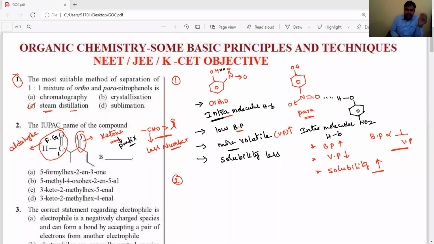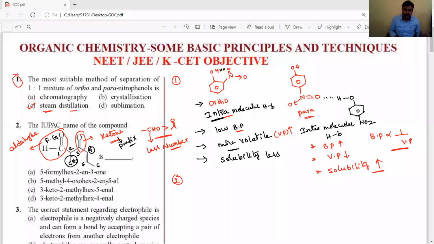This is the C double bond O H. This is the first carbon. According to that, we have to identify the longest carbon chain. 2, 3, 4, 5 and 6 carbons are present in the longest carbon chain, and at the third carbon a C double bond O oxygen substituent is present, and at the second carbon a CH3 substituent is present, and the double bond position is in between 4 and 5 carbons. The least number for the double bond is 4.